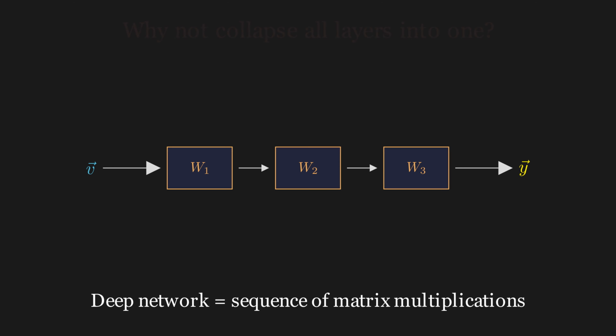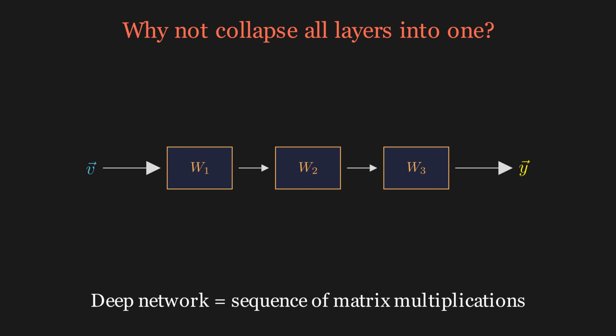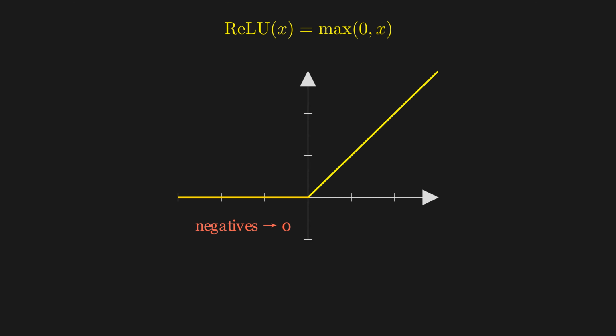But wait, if each layer is just a matrix multiplication, why not collapse all the layers into one giant matrix? The answer is the secret ingredient. Between each layer, the network applies a simple nonlinear function called ReLU. ReLU does one thing. It keeps positive numbers unchanged and replaces any negative number with 0. That tiny change makes all the difference. Without it, 100 layers would be no better than 1. With it, deep networks can learn almost anything. We'll explore exactly why in episode 6.